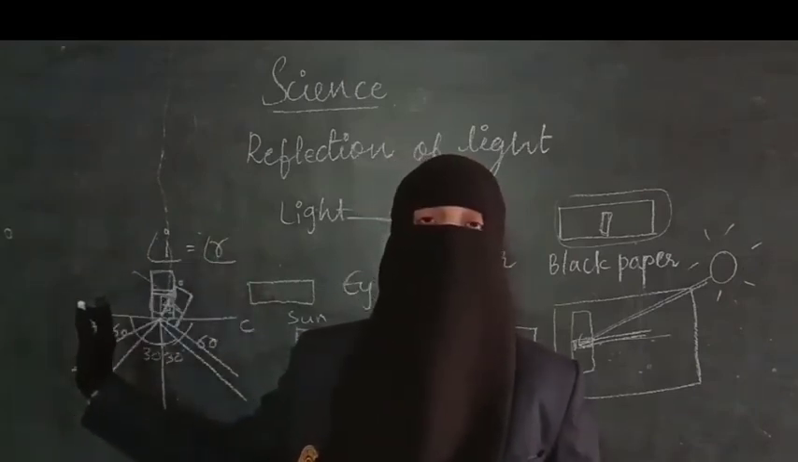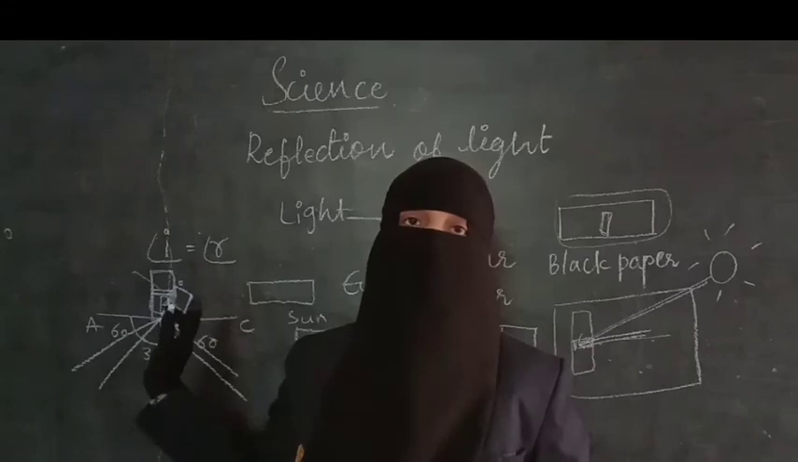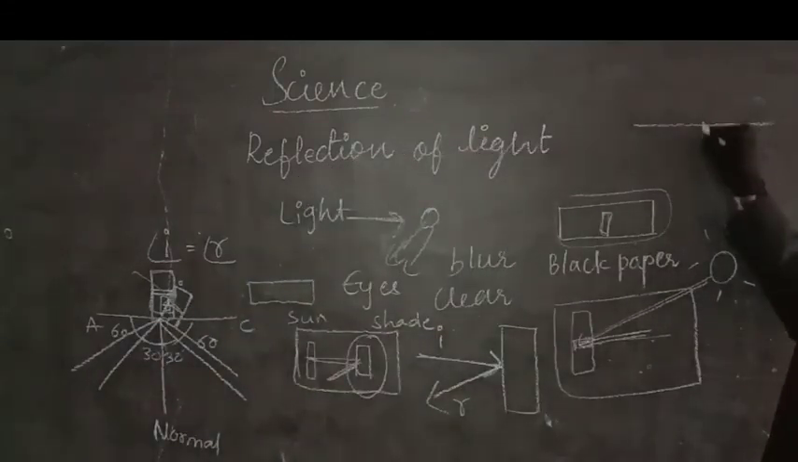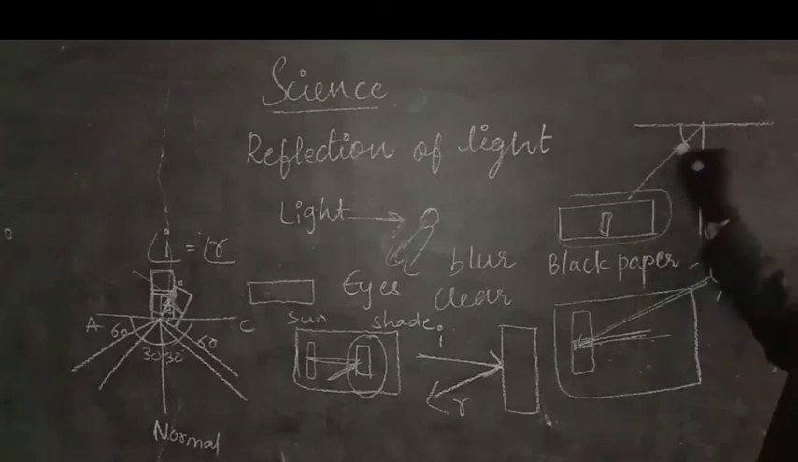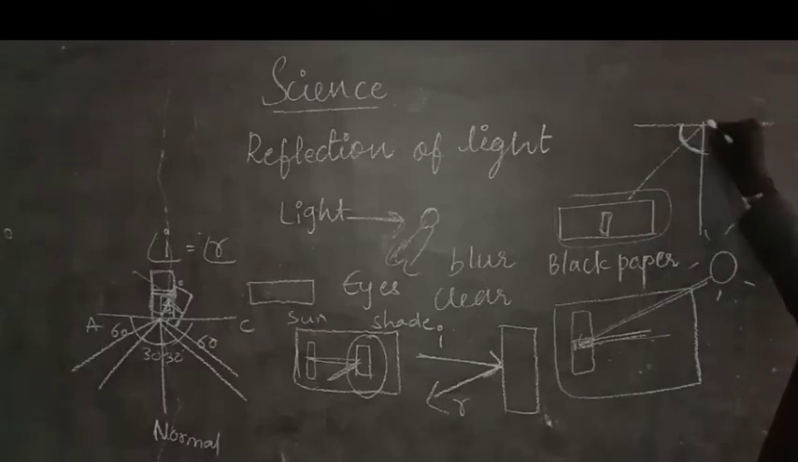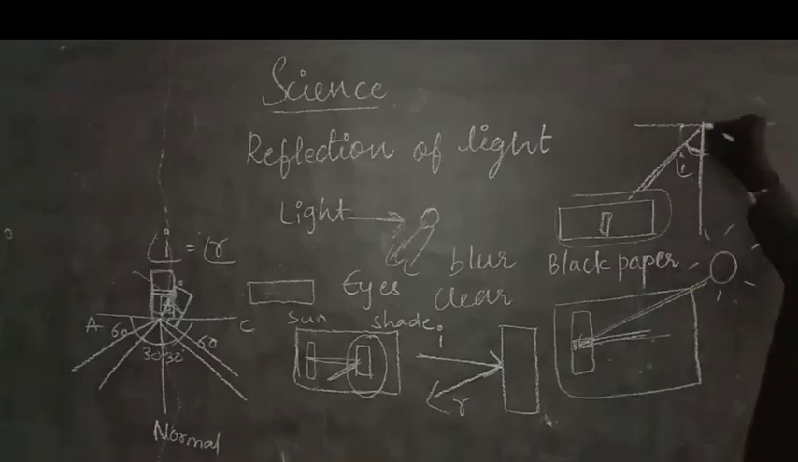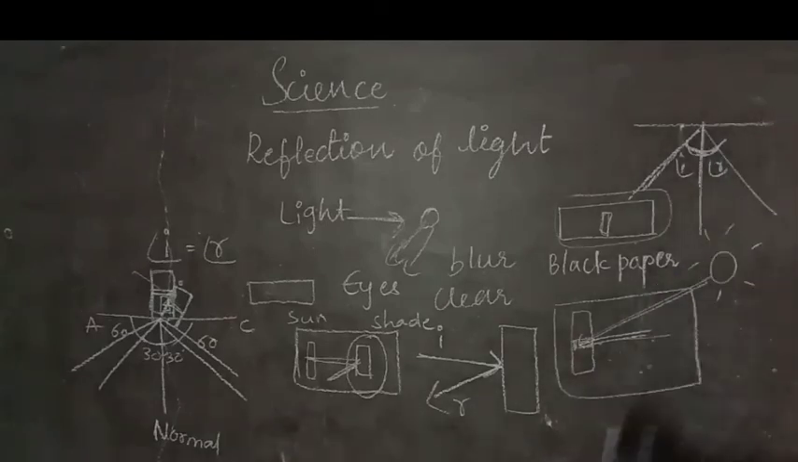The rule: incident ray is equal to reflected ray. For example, here on the right side, this is the incident ray. The angle between the normal and the incident ray is called the angle of incidence. And the angle between the normal and the reflected ray is called the angle of reflection.